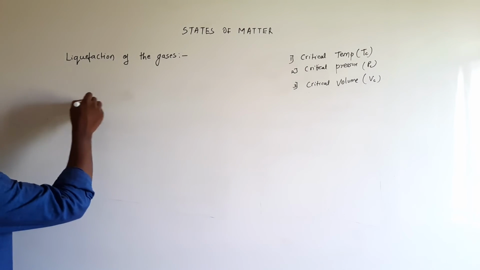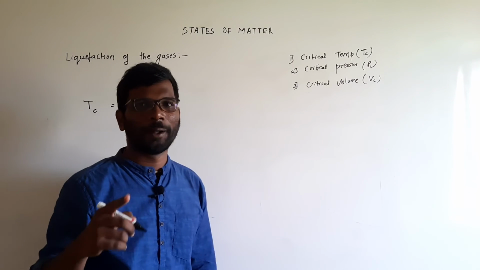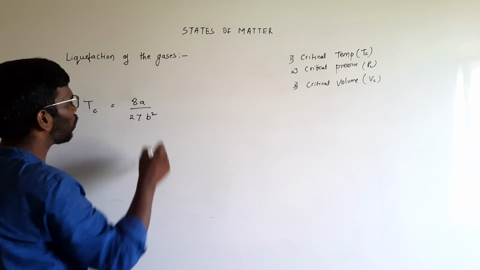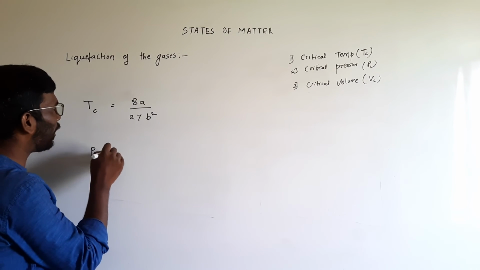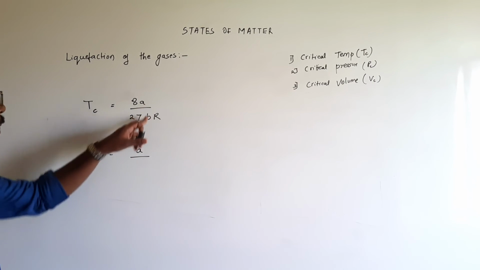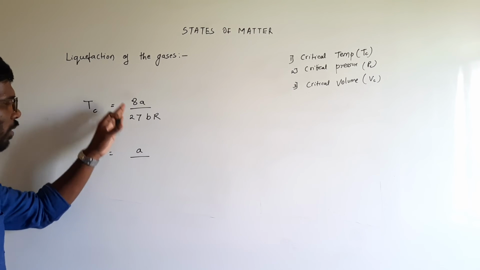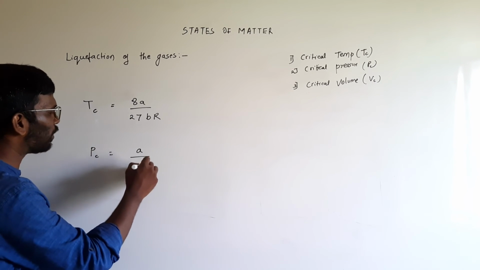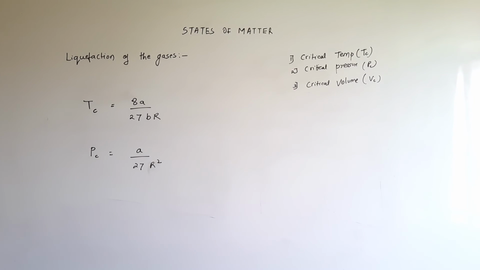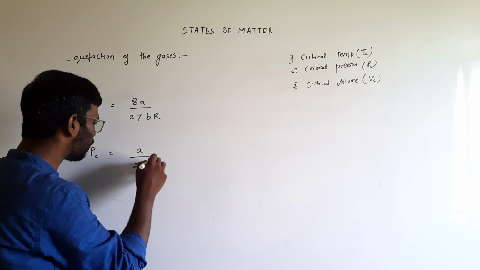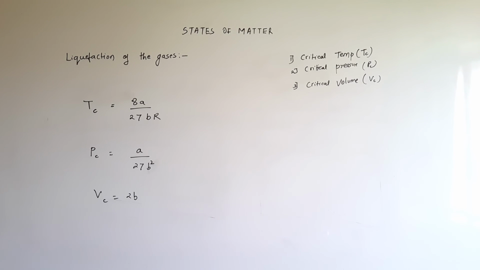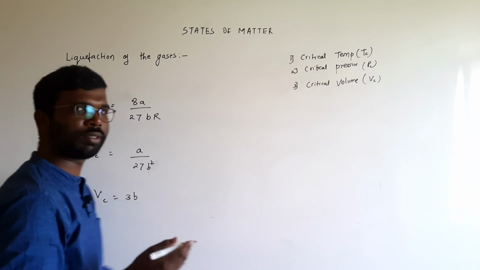The critical temperature TC is related by 8A by 27 B R. PC is related as A by 27 B square. And the critical volume is given by 3B. Here A and B are the Van der Waals constants, 8 by 27 is just a constant factor, and R is the gas constant.